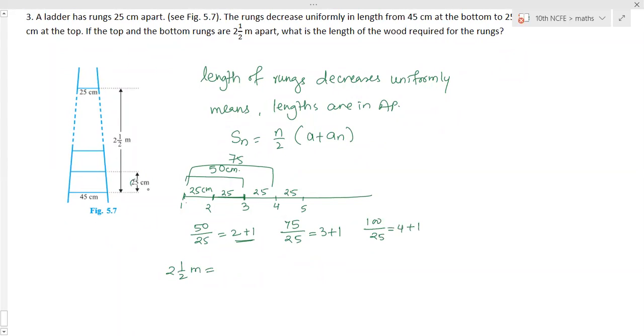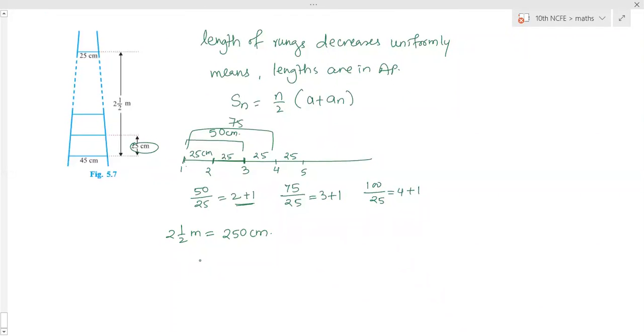Because this is in centimeters, we can just convert the meters into centimeters to make it easier: 250 centimeters. 250 centimeter means how many rungs will be there? 250 by 25, that is 10. But we have to add 1 because one more extra rung is present. So totally there are 11 rungs.